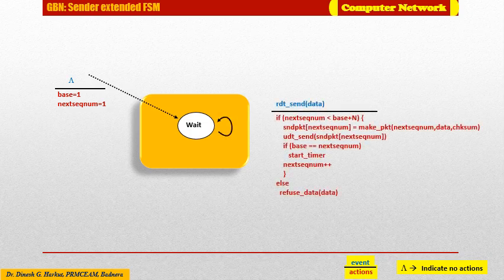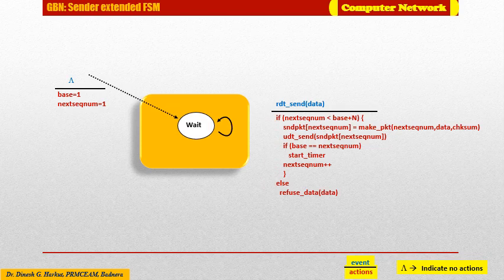Invocation from above. When rdt.send is called from above, when we have data available from the upper layer, the sender first checks to see if the window is full. That is, whether there are n outstanding unacknowledged packets. If the window is not full, a packet is created and sent, which is mentioned in code form here.